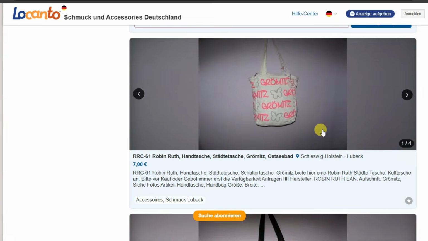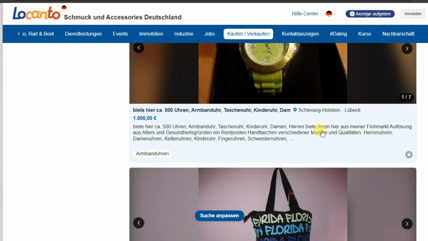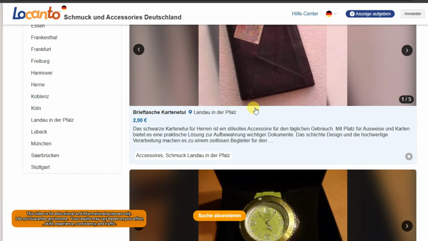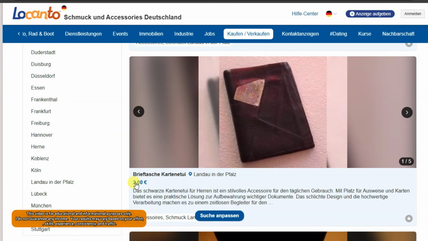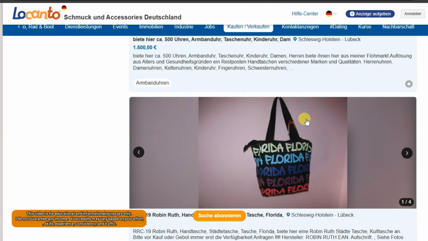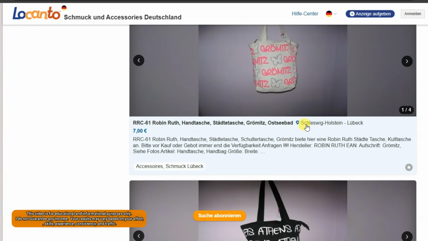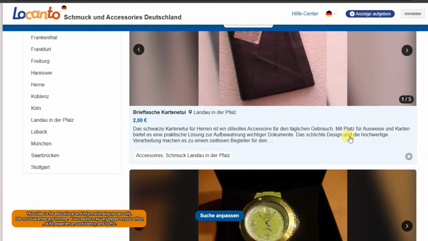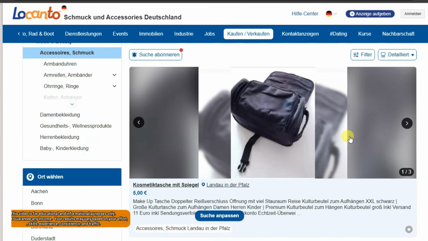Here you can see lots of people are promoting their products on this platform. Here you can see this person is selling this product for 5 euros. This person is selling this product for 2 euros. This person is selling this product for 7 euros. You can see there are a lot of people selling their products using this platform. Let me show you how you can advertise your services using this platform.